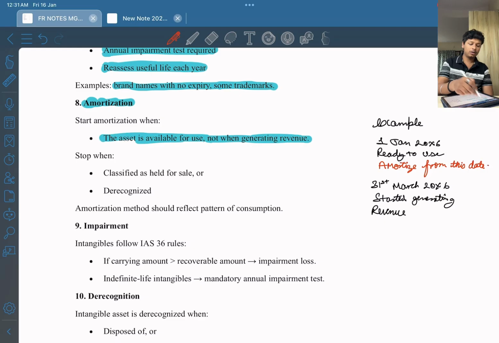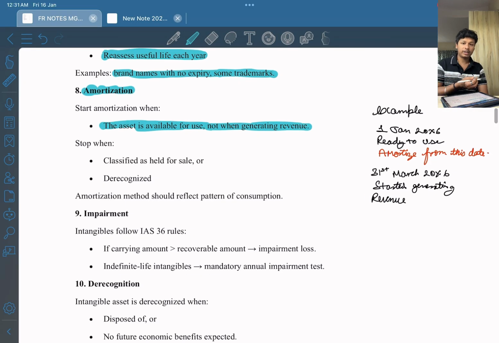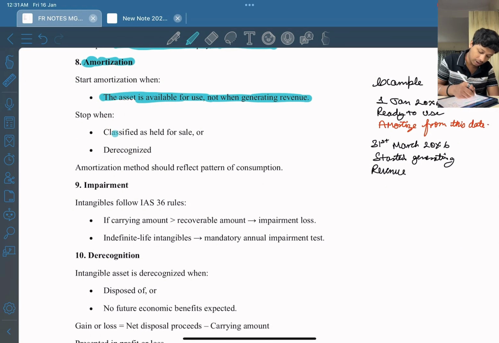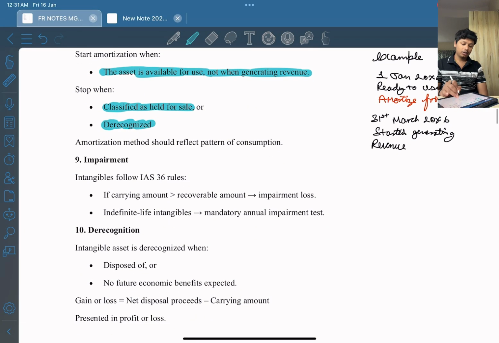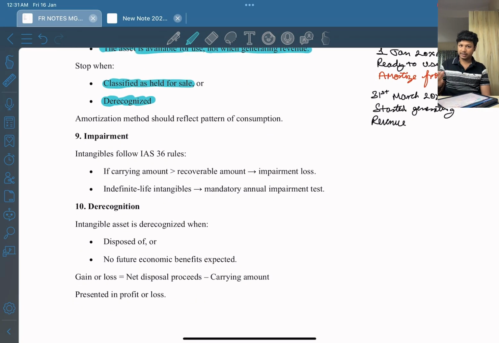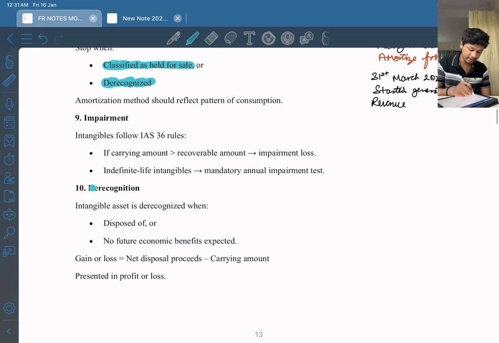Okay, we will not wait for the asset to start generating revenue. We will amortize as soon as the asset is available to use, right? When does amortization stop? Amortization stops when it is classified as held for sale or it is derecognized, right? Impairment we will be studying in the next chapter, right? What is derecognition? Derecognition. Intangible asset is derecognized when it is disposed of.